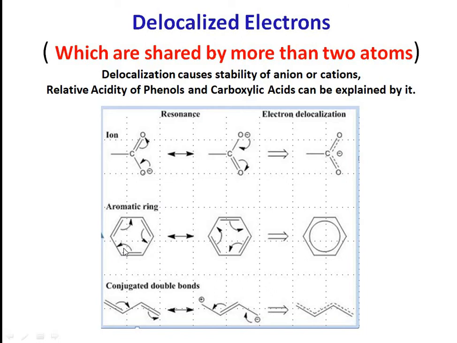Similarly, aromatic rings can possess delocalization. The shift of pi electrons is shown in the figure. So when these pi electrons move to this place, the linkage will appear here. Similarly, when this pi linkage moves to this place, then the pi linkage will appear here. And when this moves to this place, it will be here. And these two particular structures are interchangeable.